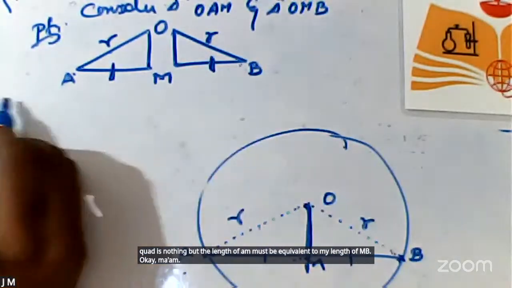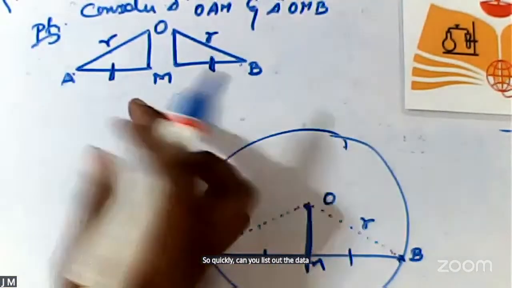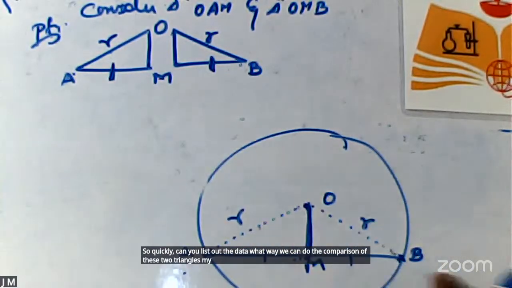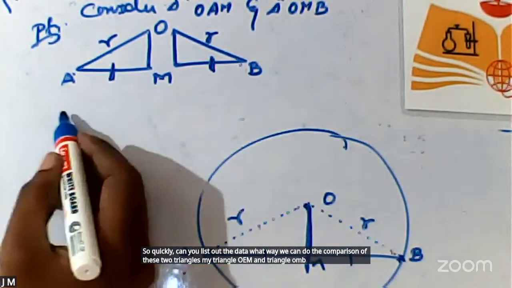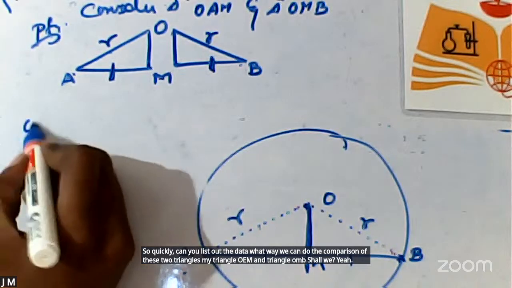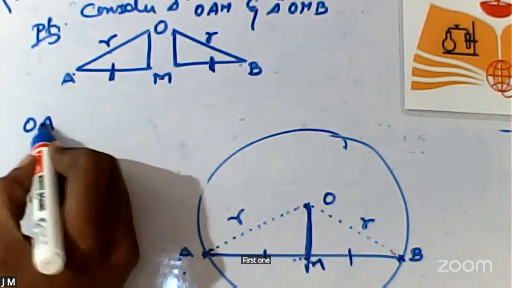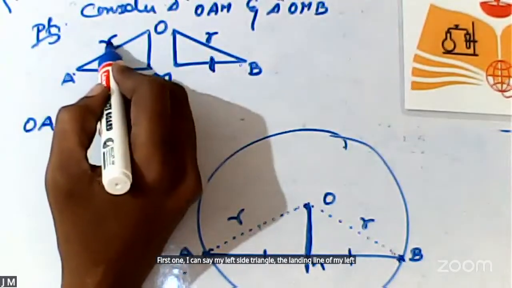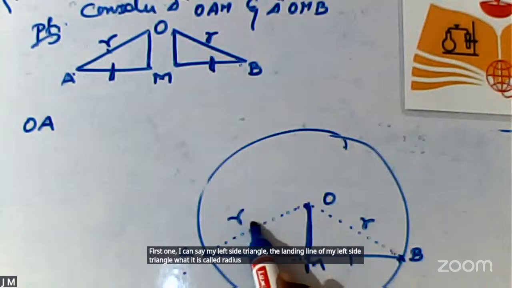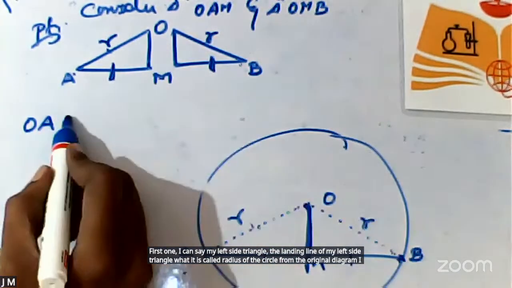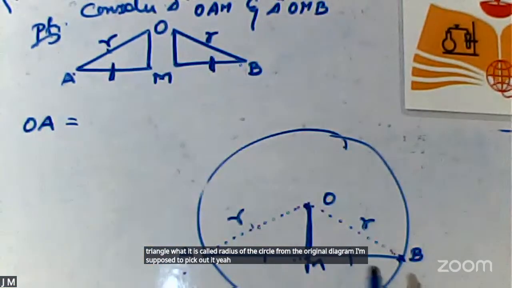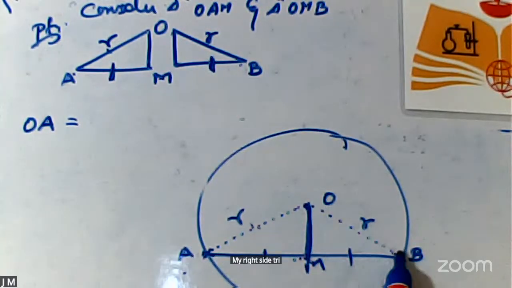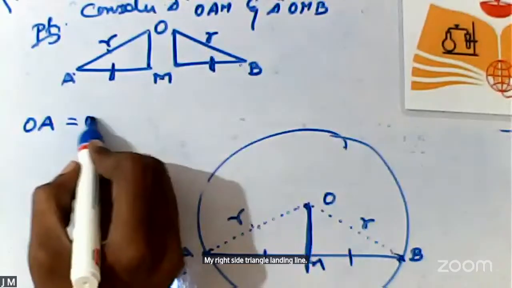So quickly, can you list out the data? What way can we compare these two triangles, triangle OAM and triangle OMB? First, the slanting line of my left side triangle is the radius of the circle. That is equivalent to my right side triangle's slanting line, OB.